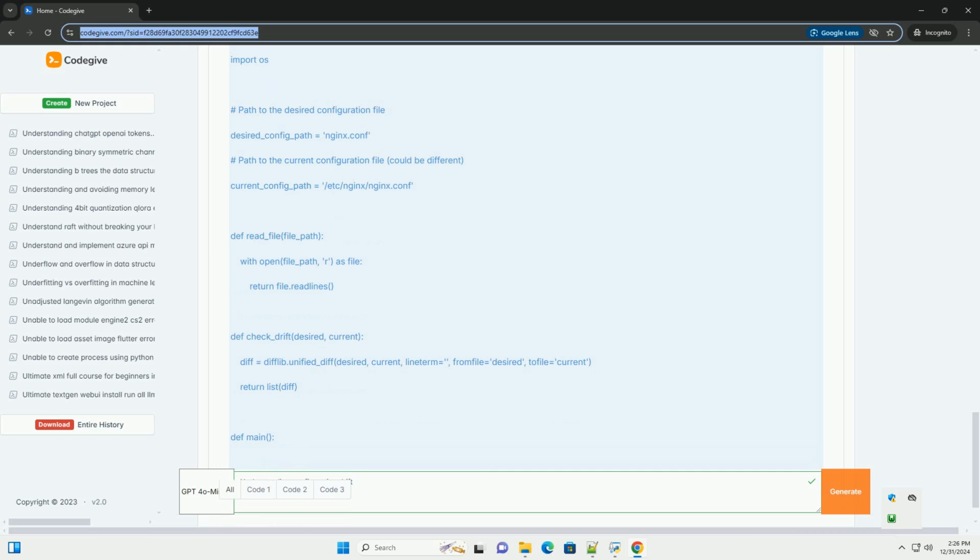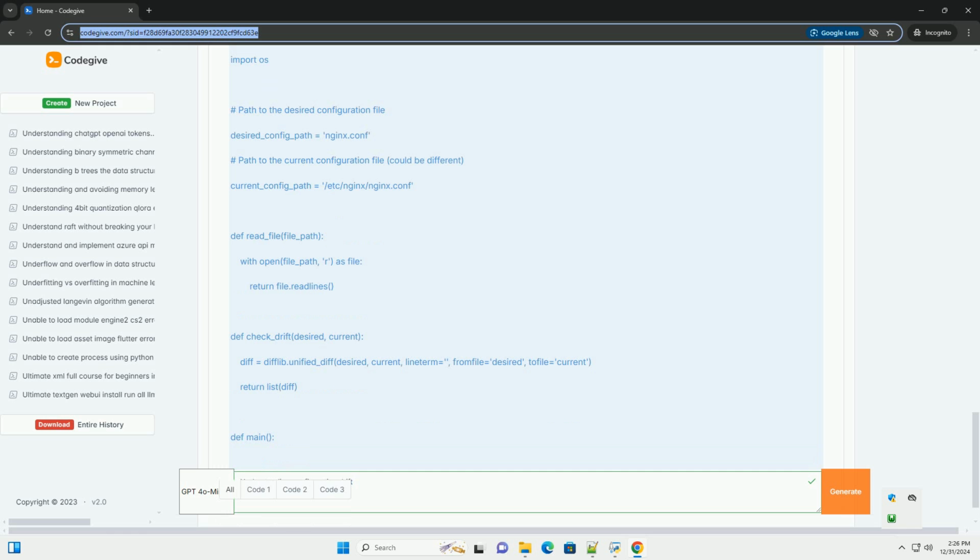diff equals difflib.unified_diff, desired, current, lineterm equals empty string, fromfile equals desired, tofile equals current. Return list, diff. Def main. If not os.path.exists, current_config_path.